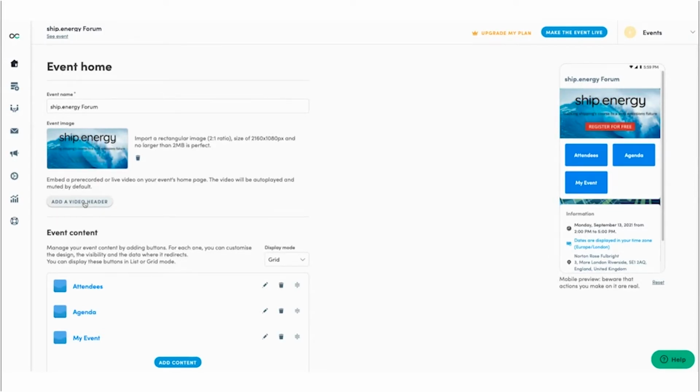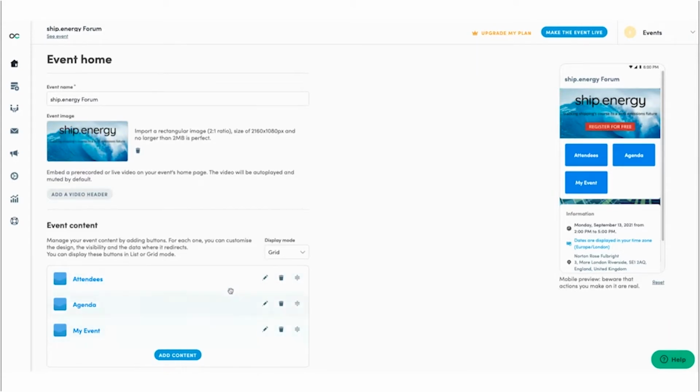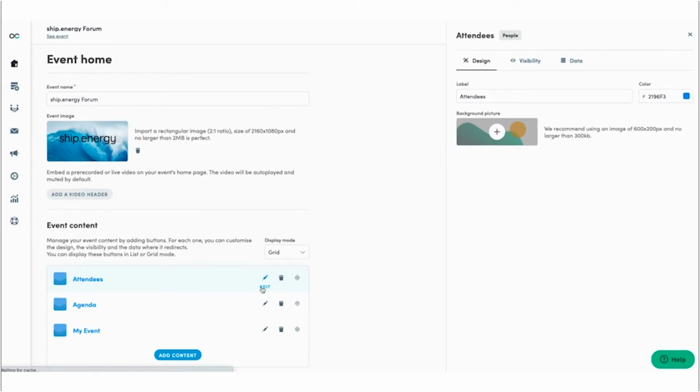You'll have your buttons already created, but what you can do is edit these. So if I click on the pencil icon, you can change the color to any color that you'd like, and you can also add a background image. The background image will then have the blue color hue over it. If you don't want to have a background image at all, as in this example here, you don't have to.